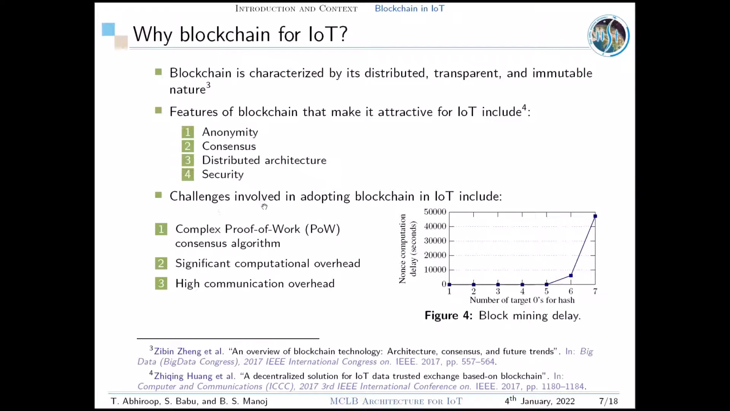Even though blockchain adoption in IoT has many advantages, still there exist few challenges such as complex proof of work consensus algorithm called mining, which involves computation of a value nonce such that the hash value of block starts with given target number of initial zeros. As you can see in the figure, the time taken to calculate nonce increases exponentially with the number of target zeros, and such large delays are not acceptable in IoT environments.